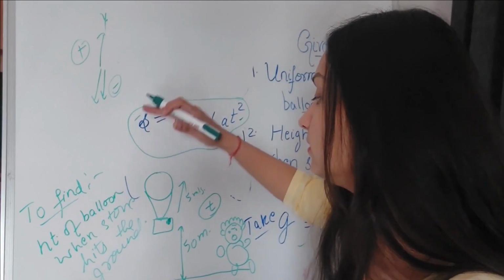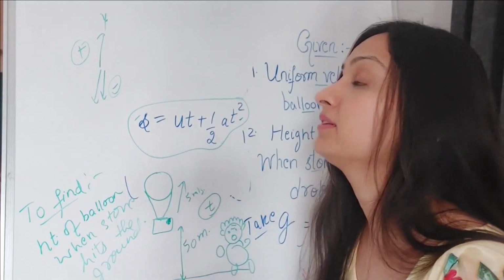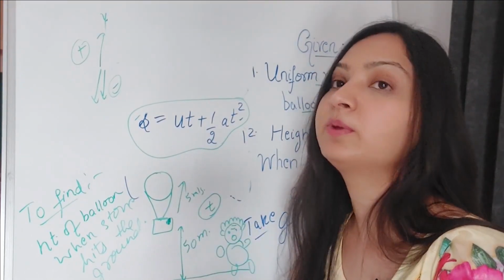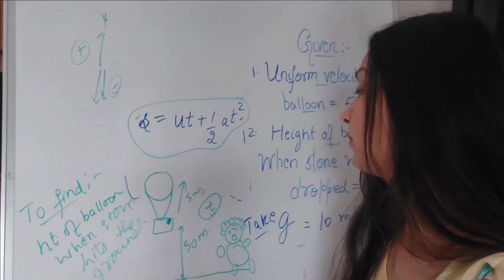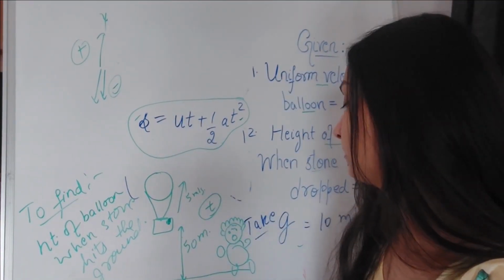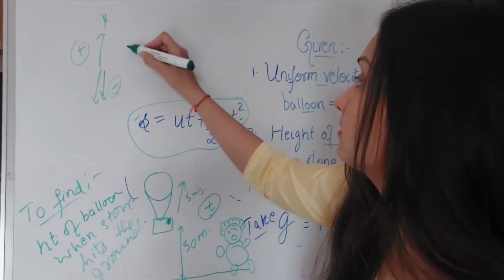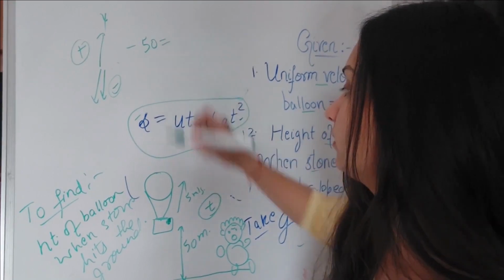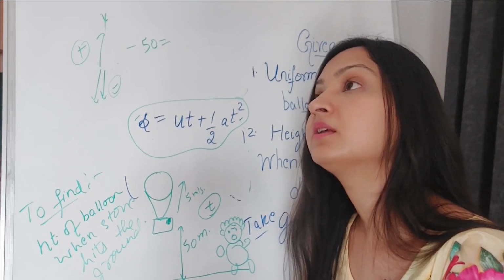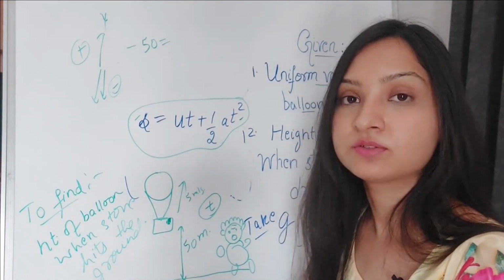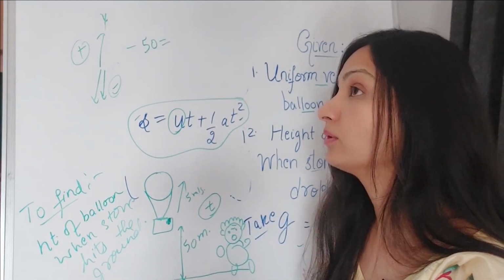So since the stone is going downwards, wherever things are going in the downward direction, you will be using a negative sign. Fine. So here in this equation, S is the displacement, and you know that this is minus 50 meters in the downward direction. So this is minus 50 equal to the initial velocity of the stone. Now the question is to find this initial velocity of the stone.